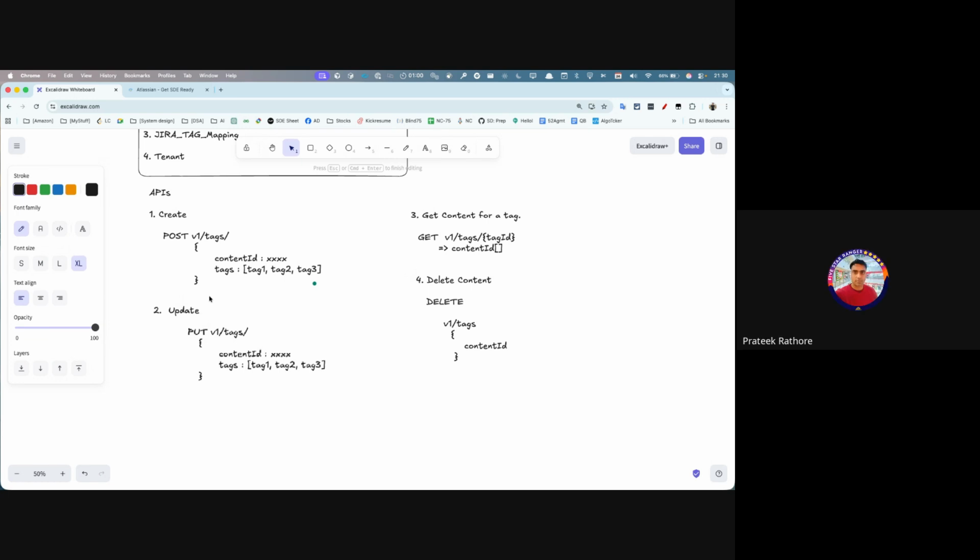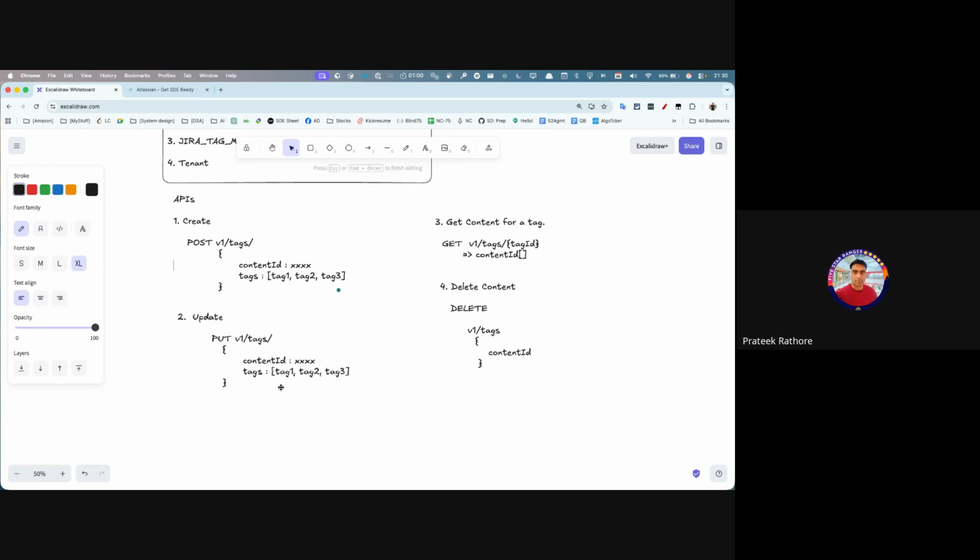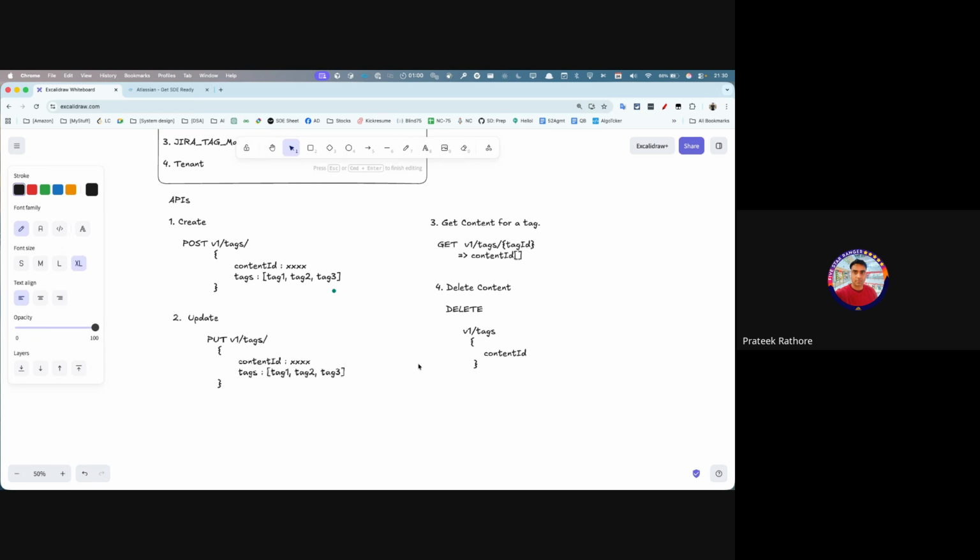And the content will be a completely different ecosystem, different microservices that would handle it. Our focus at the moment is a tag service and not Confluence or Jira. Got it. Cool. Anything else that anybody wants to add here?